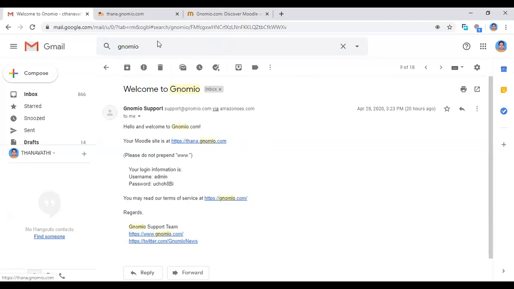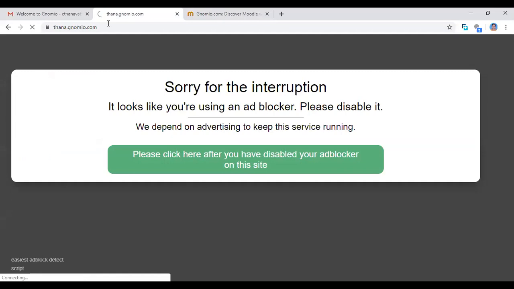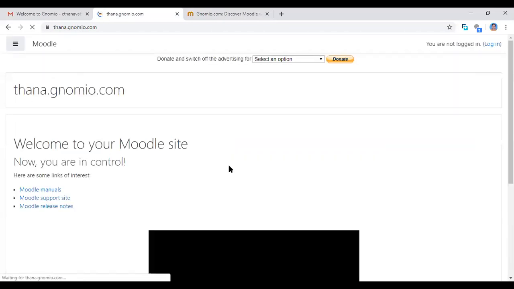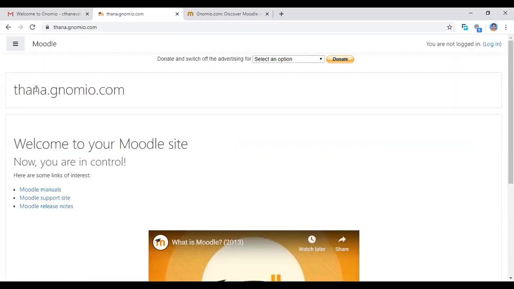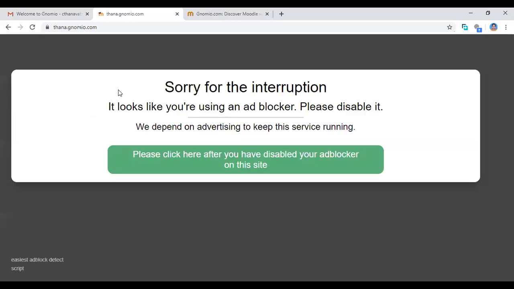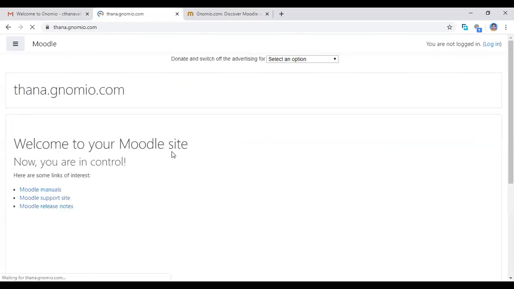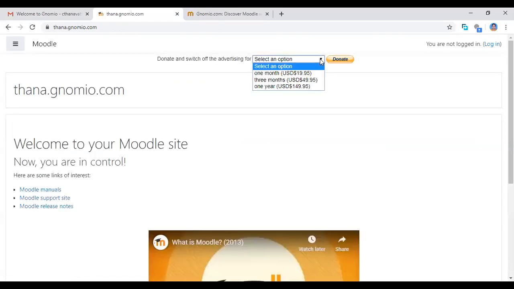Now I am clicking this site from my email inbox. When I click this email URL address, this is my Moodle. Just one minute. This is a free Moodle platform. Then only they are always sending that